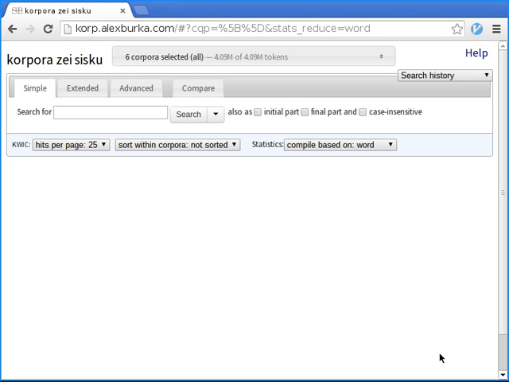Hi all, my name is Dan and I'd like to show you my corpus search system called Corpora Sisku. It's hosted at corp.alexberka.com. Let's try to search for something like sisku.